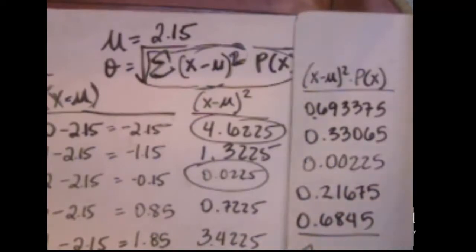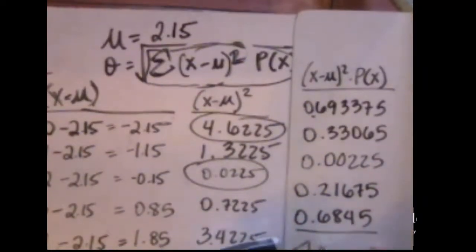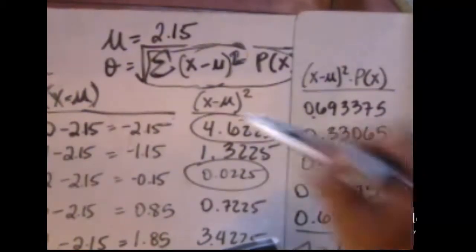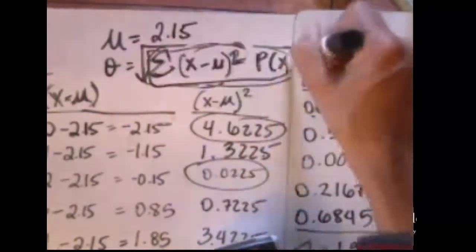So I'm going to add all of these up. When I add them up, I get 1.927525.